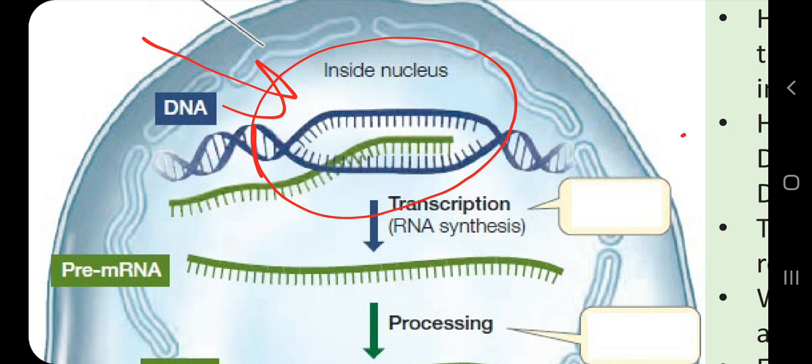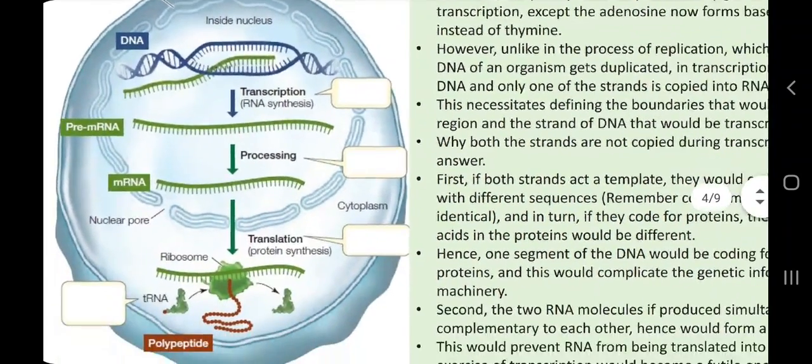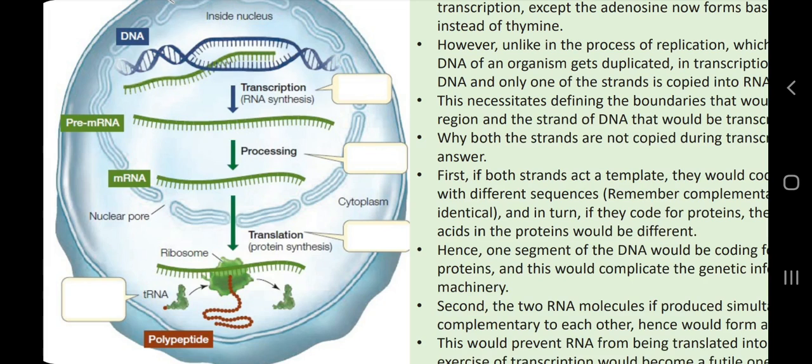So what I want to convey here is that we need unwinding of DNA for making an RNA molecule, and the formation of the RNA molecule will be called transcription. This RNA molecule will go to the cytoplasm with the help of the nuclear pore, and in there it will be copied into a polypeptide molecule, and this process will be called translation.